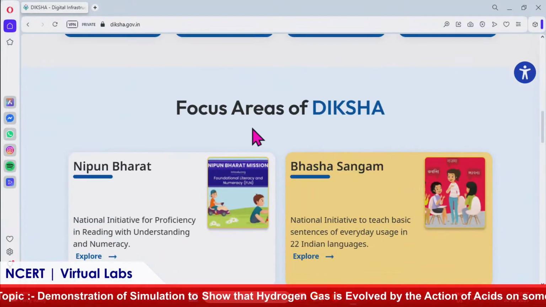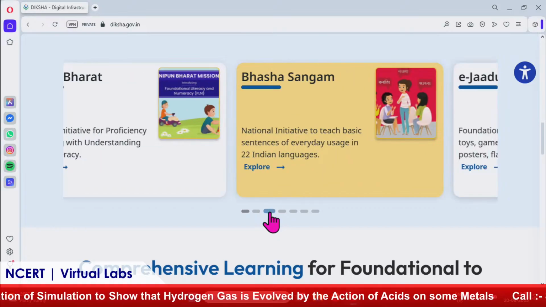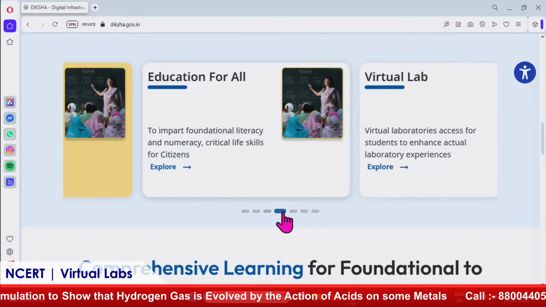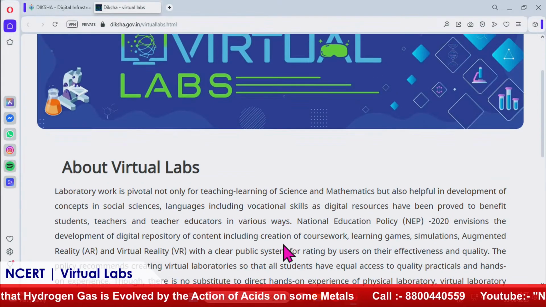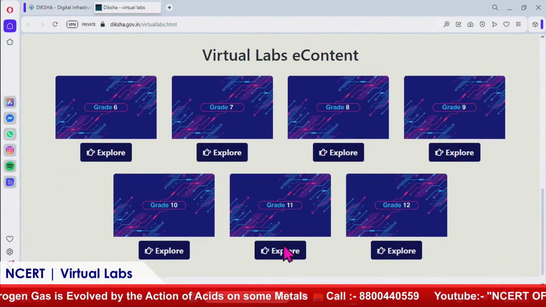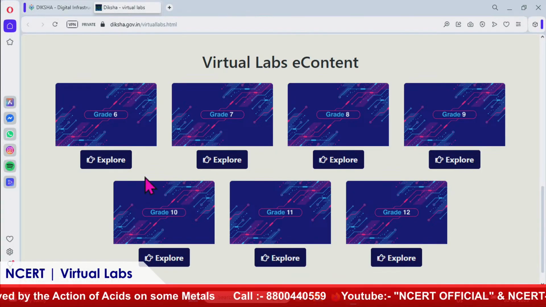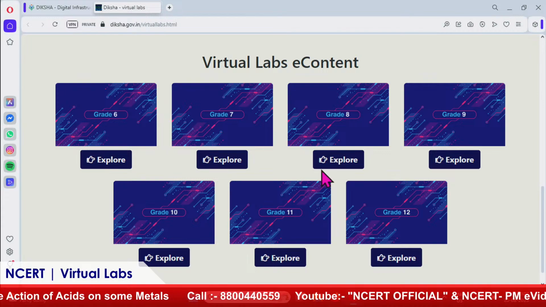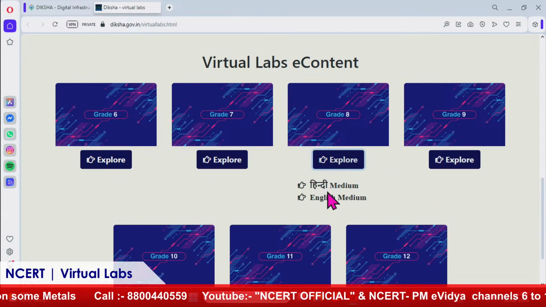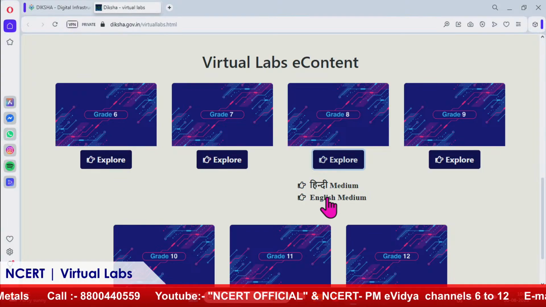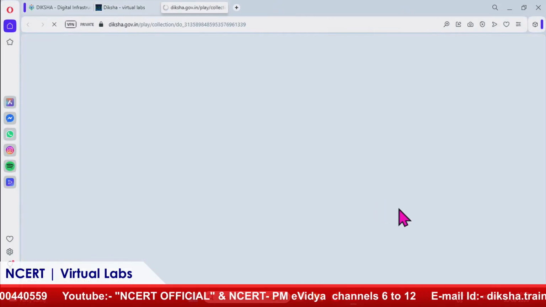Here under the focus area of Diksha, there are different verticals, and since we are going to demonstrate the virtual labs, we are selecting virtual labs. Now you can see that under the virtual lab content, there are different contents from grade 6 to grade 12. Today's topic is of class 8, and it's available in English, Hindi and different languages. We are selecting English medium under the science.